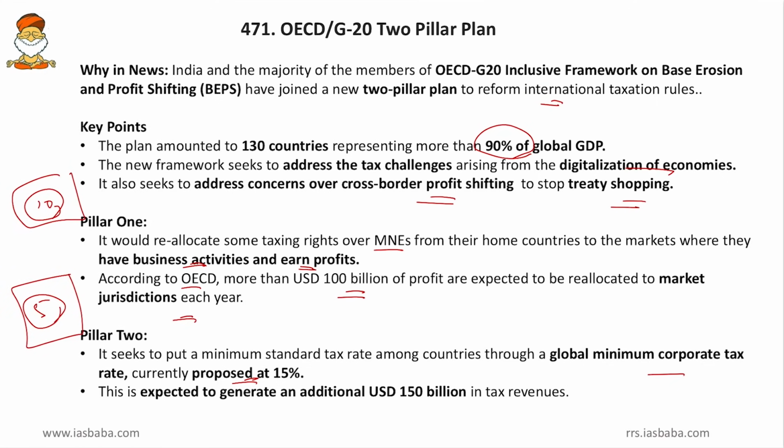But if they are equal, that is 15% everywhere, then even if you shift the profit, it will be of no use for you, because everywhere you have to pay the same percentage of tax. So, this is another aim of this two-pillar plan. Then, it is expected to generate an additional income of US dollars 150 billion in the tax revenues. So, when you are doing this one, this will also bring in revenues to the consumer nation or the market-oriented nations as well. So, this is the two-pillar plan.